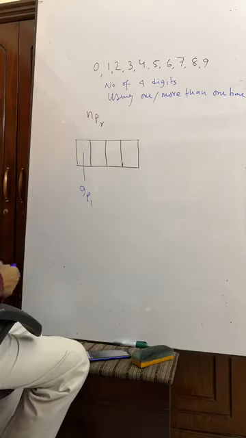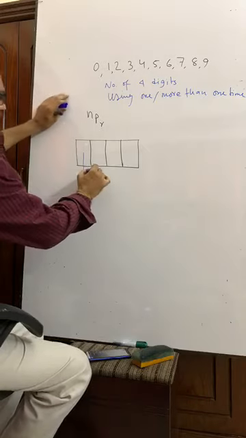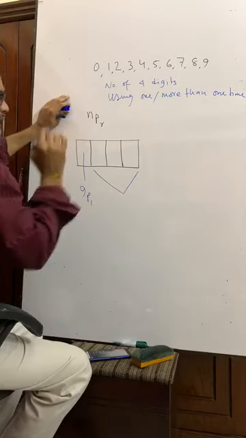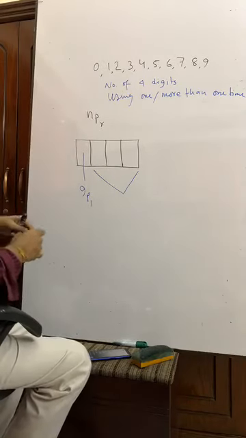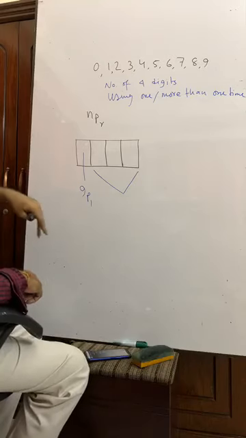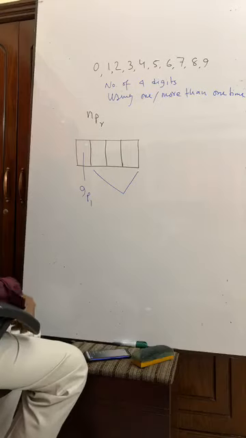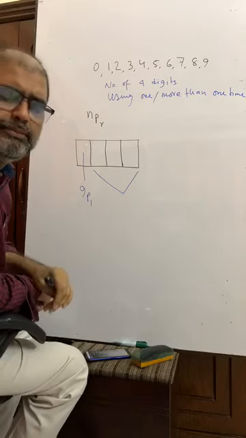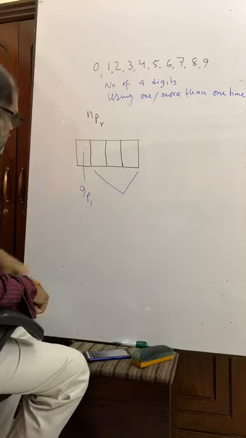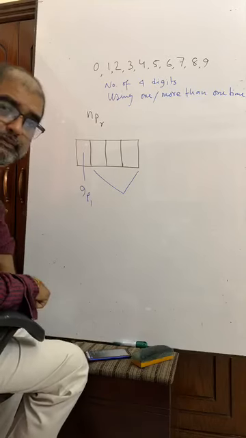Now, we have another 3 positions. For those, how many options are we left with? Can you tell me?